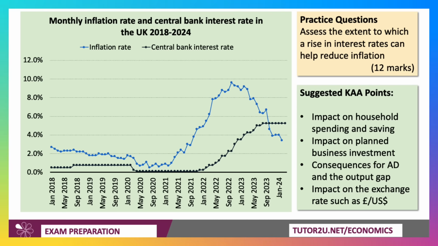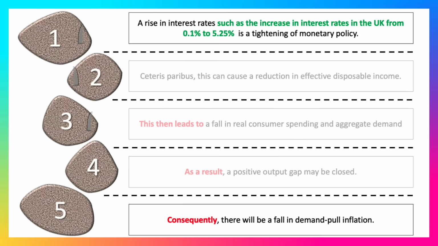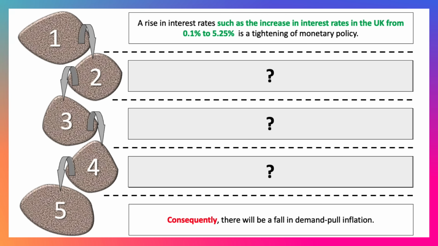And also, really importantly, a really good KA point will be the impact of rising interest rates on the exchange rate. Let me walk you through stepping stones. Stepping stones is a nice little way of thinking about how to build chains of reasoning into your answer. So we're looking for this link, causal link, between higher interest rates and a fall in demand pull inflation.